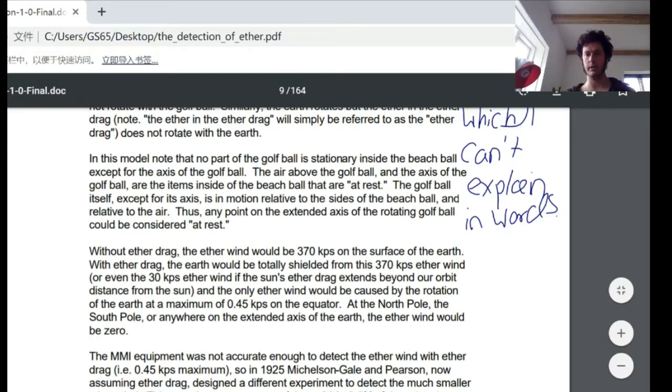The air above the golf ball and the axis of the golf ball are the items inside the beach ball that are at rest. The golf ball itself, except for its axis, is in motion relative to the sides of the beach ball and relative to the air. Thus, any point on the extended axis of the rotating golf ball should be considered at rest.